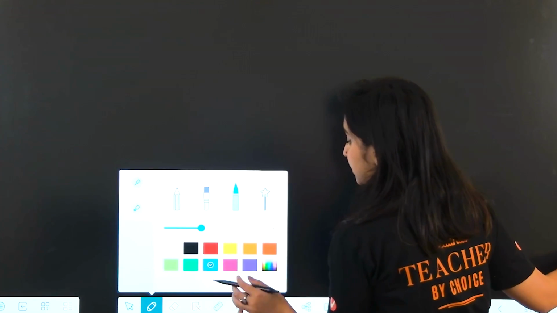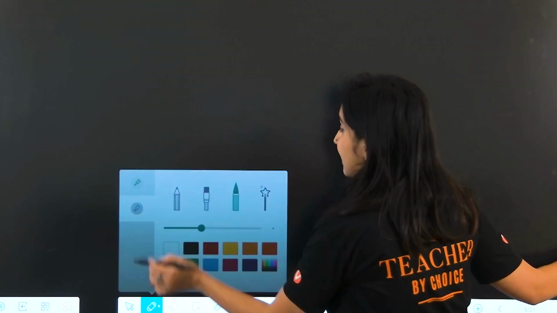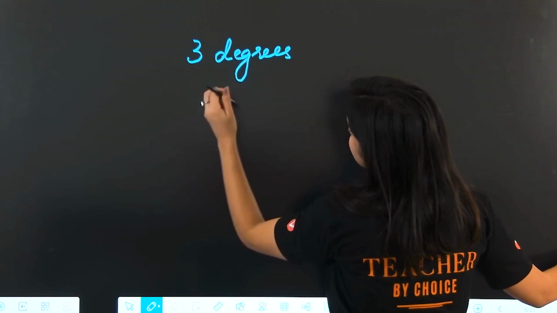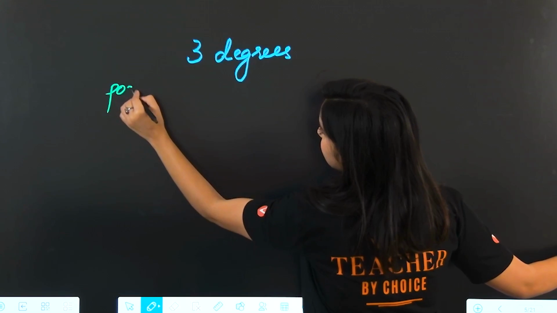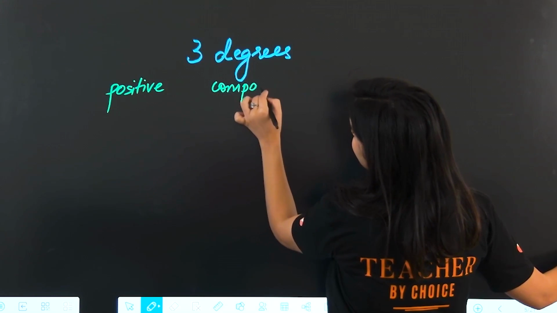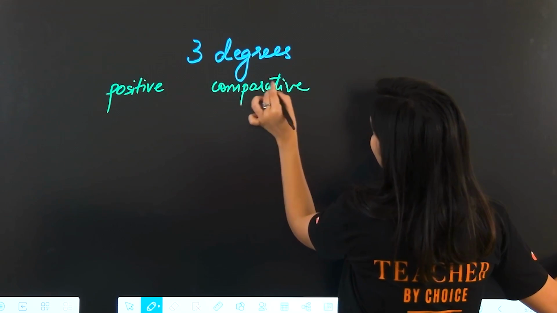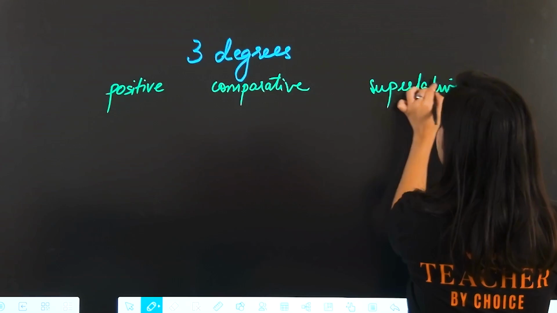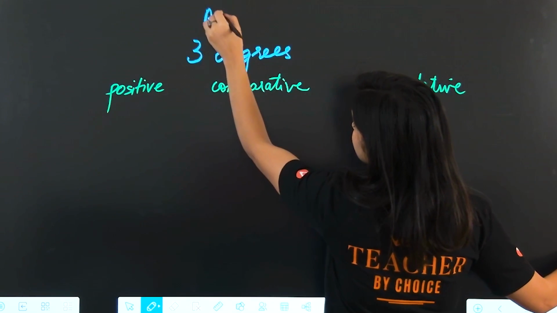A quick refresher. So adjectives sometimes have 3 degrees. Okay, you have the positive degree, comparative degree, and superlative degree.